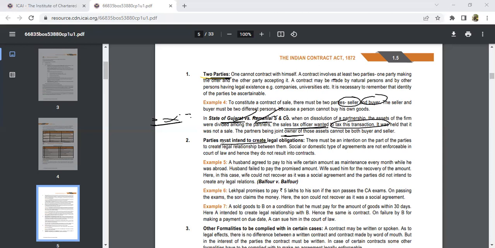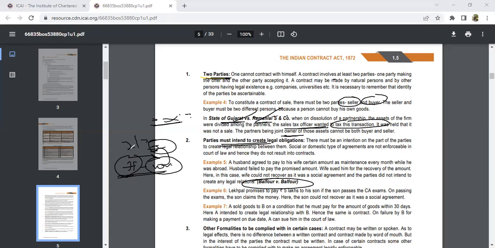And then the parties should have an intent to create a legal relationship. Here we have one case study called Balfour versus Balfour. What happened in this case? This was a case between a husband and a wife. The husband was abroad, the wife was in India. I'm just telling you randomly. Just before going abroad, the husband told his wife that he would be giving a certain amount to her just for survival. He said that to the wife, and he went abroad.